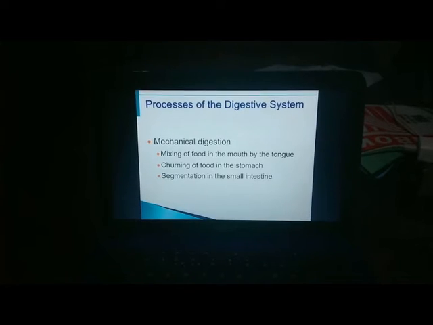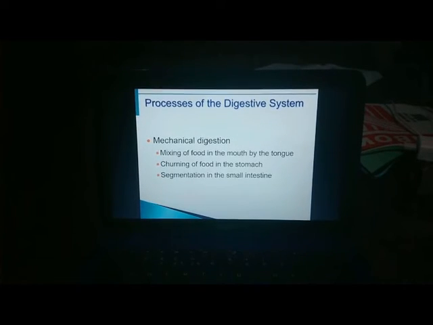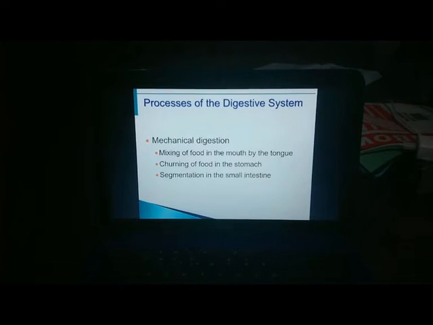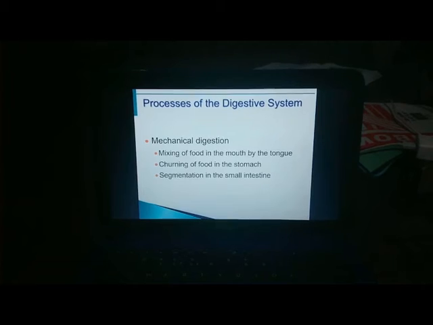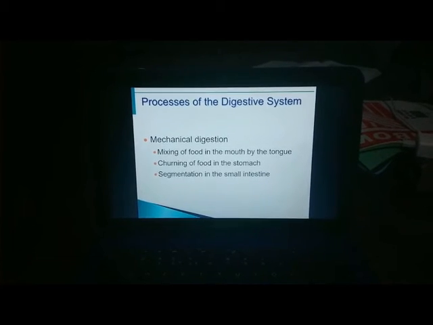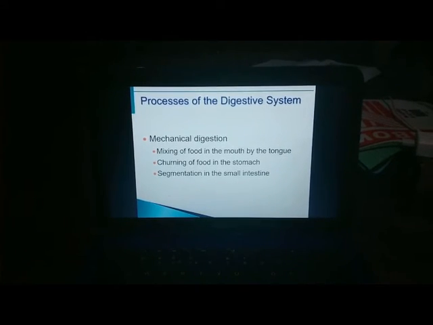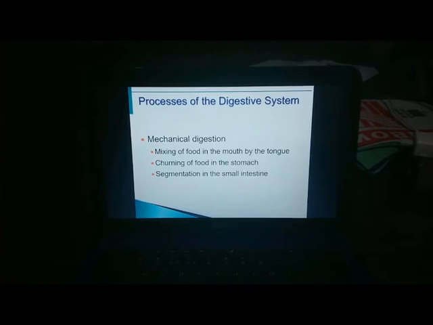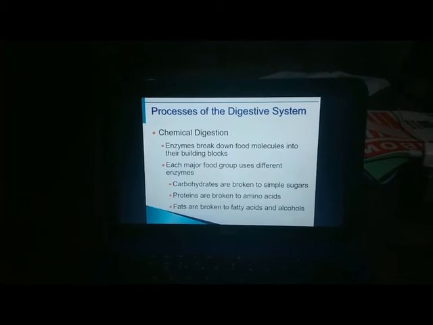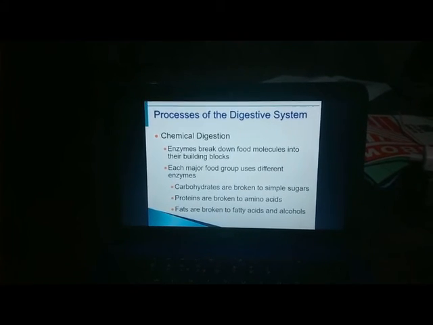Processes of the digestive system: mechanical digestion. It is the mixing of food in the mouth by the tongue, churning of food in the stomach, and then segmentation in the small intestine. As I said a while ago, mechanical digestion prepares food for further degradation by enzymes by physically fragmenting the food into small particles.